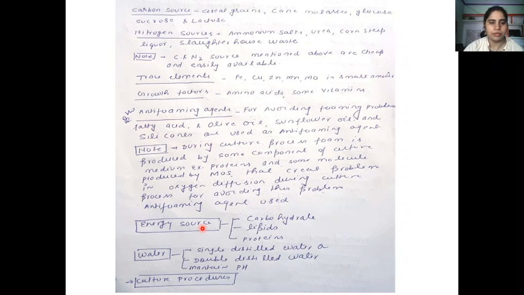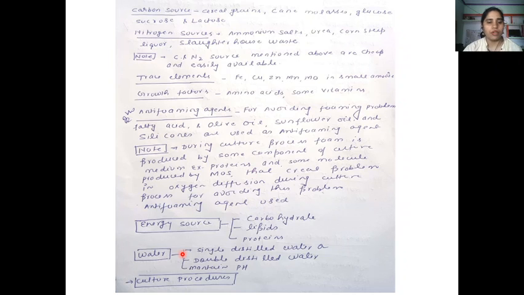So next is the energy source. In the board exams, a question is asked like this: write down the energy source during the media preparation for the microorganism. It's carbohydrate, lipid, and proteins, and these are the energy sources. These sources, carbohydrate, lipid, protein, ultimately come from the carbon source, such as cereal grains, cane molasses, glucose, sucrose, and lactose.